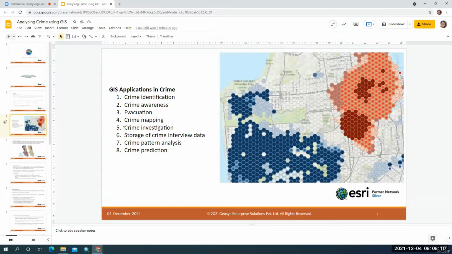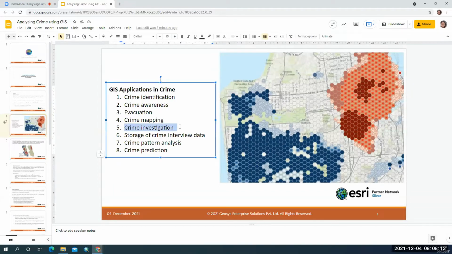And the fifth application which we use in crime is crime investigation. Once a crime has occurred, a lot of police force will come to that location to investigate it. They will need some clues and some evidence to be collected at the place of crime. So they collect all the evidence with respect to the suspects, and they try to analyze it with respect to a location to start their investigation process.